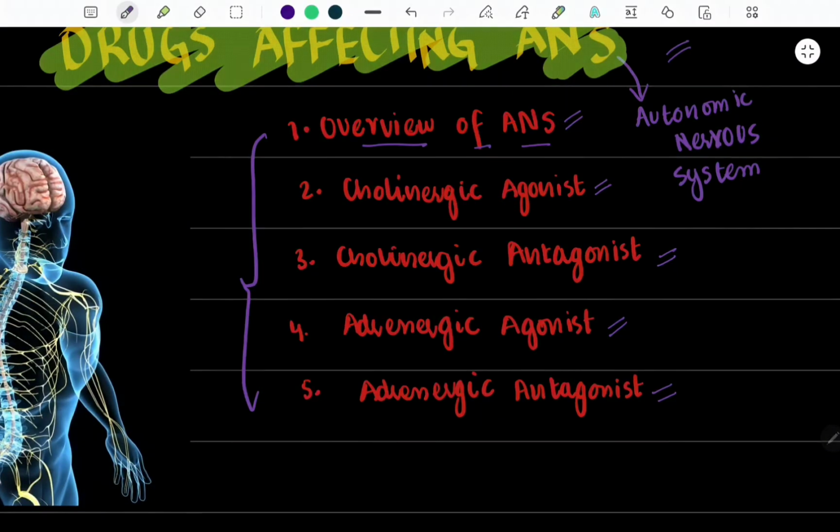So first of all, we must know what is autonomic nervous system. Autonomic nervous system basically refers to a part of the nervous system that is responsible to regulate involuntary body functions. All the involuntary body functions are regulated by autonomic nervous system, and it maintains homeostasis.